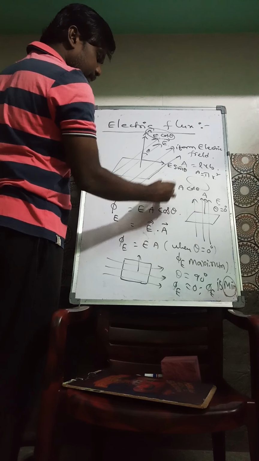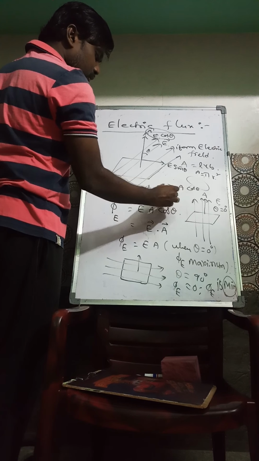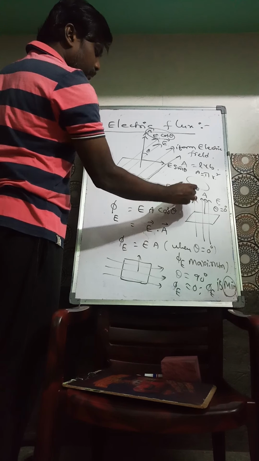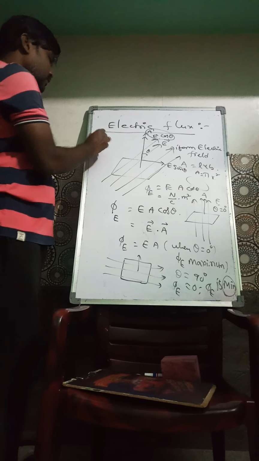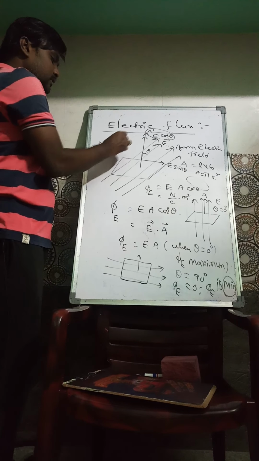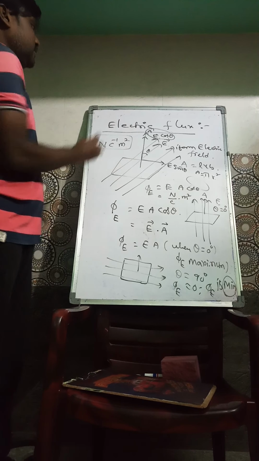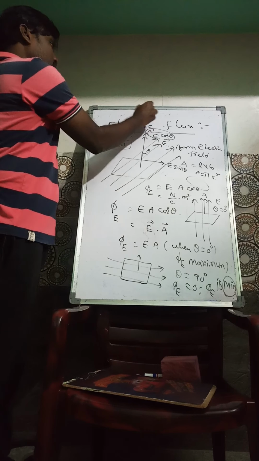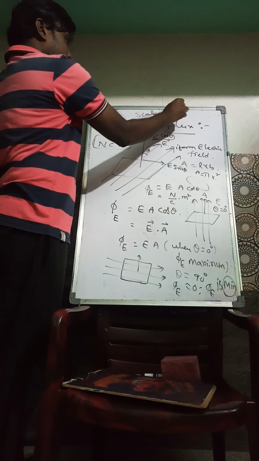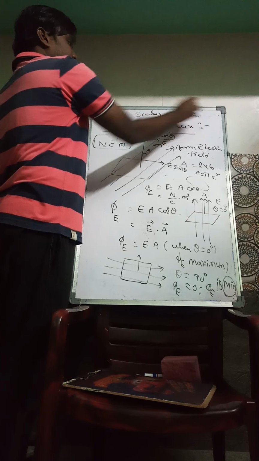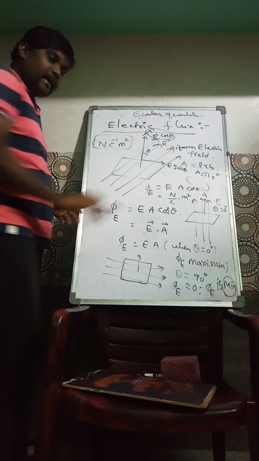The units for electric field are Newton per Coulomb, into meter square. So the units will be Newton, Coulomb to the power -1, and meter square. This is the SI unit for electric flux, and this is a scalar quantity, which doesn't have any direction, it has only magnitude.